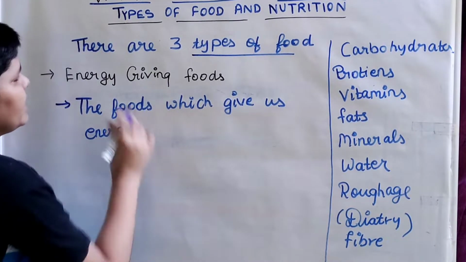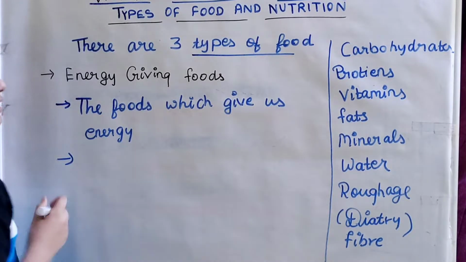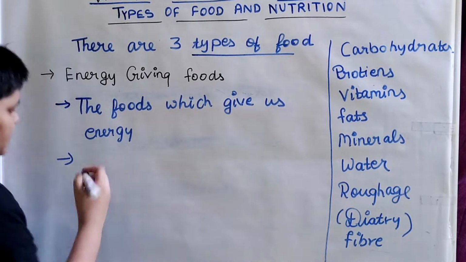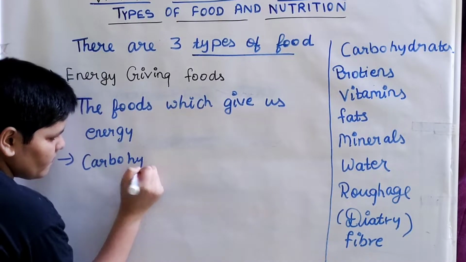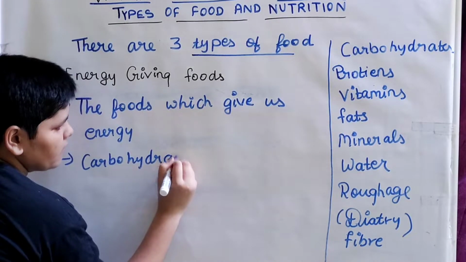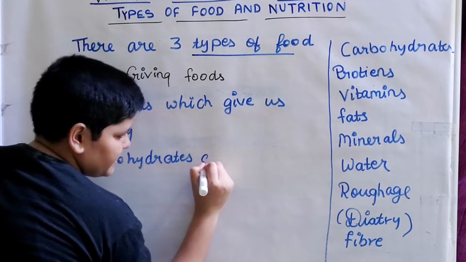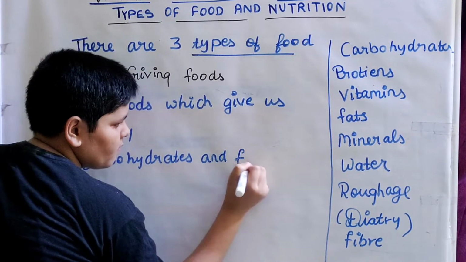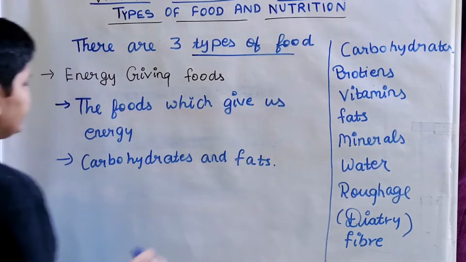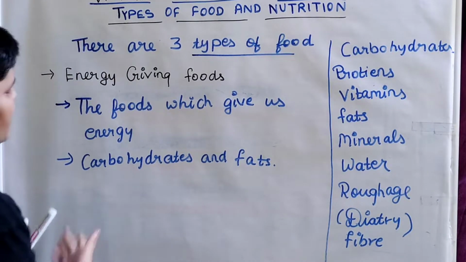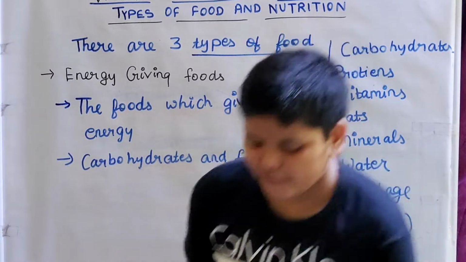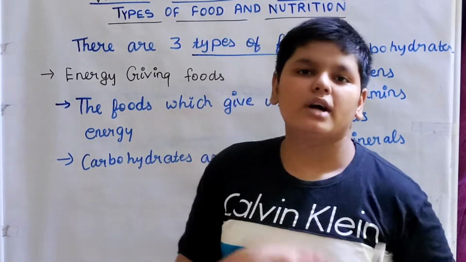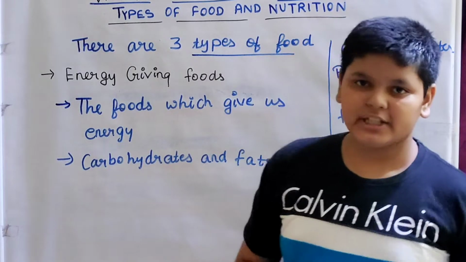So these are the main energy giving foods. What are the main energy giving foods? As we had discussed, carbohydrates and fats. So these are the main energy giving foods, carbohydrates and fats. So actually now let us discuss about them. As we know, carbohydrates and fats are energy giving food.